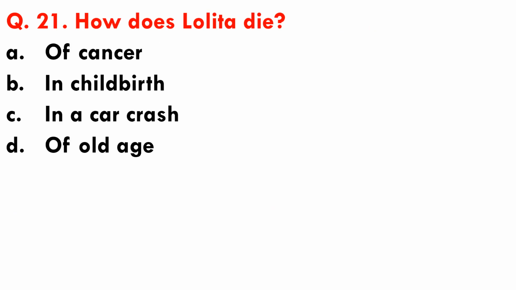Question number 21. How does Lolita die? Options are A. Of cancer, B. In childbirth, C. In a car crash, and D. Of old age. So Lolita dies in childbirth. While giving birth to a child, she dies.